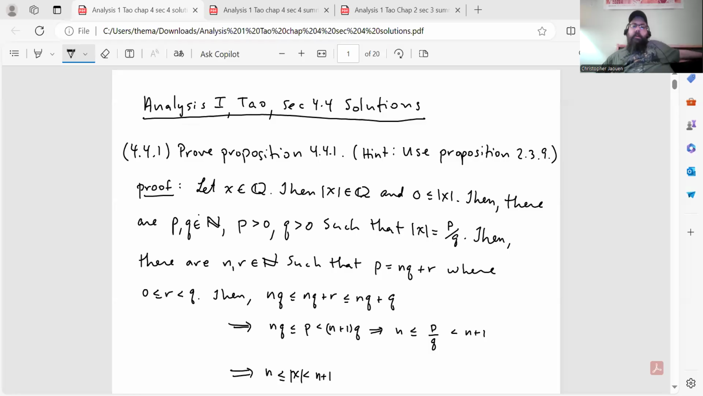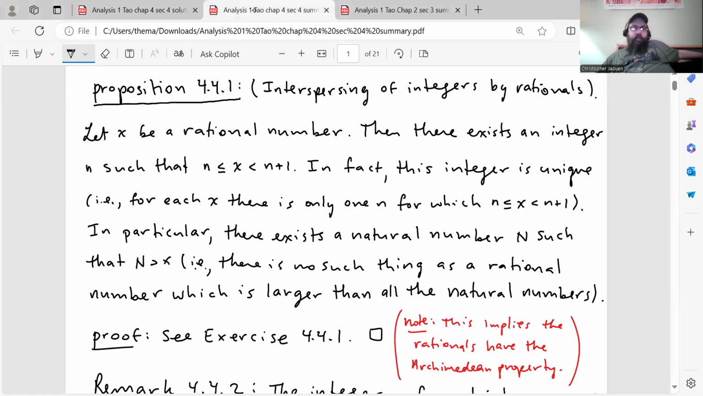So question number 1 says prove proposition 4.4.1. He gives a hint, so let me actually remind you what proposition 4.4.1 says, and then I'll show you the proposition that he's referring to here in the hint. The proposition we're going to prove is this one, interspersing of integers by rationals. Let x be a rational number, then there exists an integer n such that n is less than or equal to x less than n plus 1. In fact, this integer is unique.